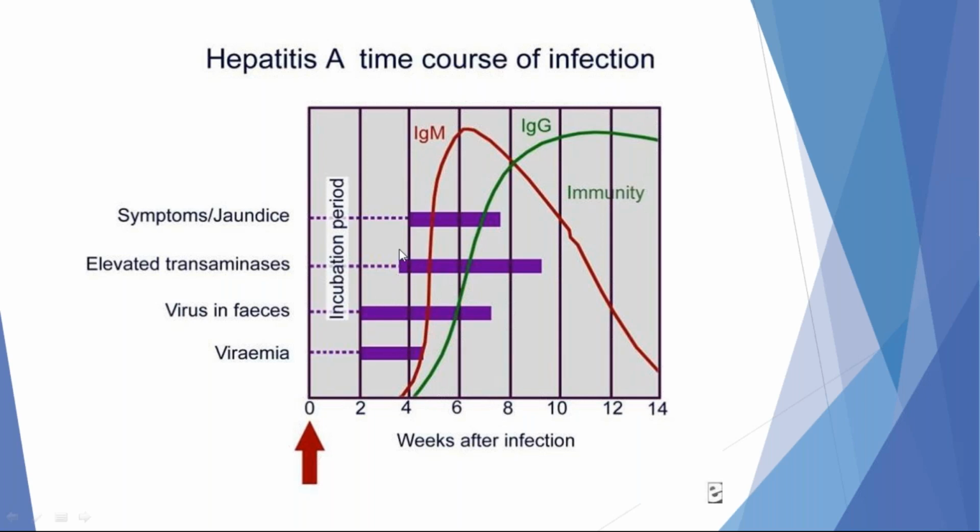That is followed by elevation of serum aminotransferases and serum bilirubin. This is a landmark. Before jaundice, we can identify the virus in blood and in feces. We can isolate the virus up to 1 week after the onset of jaundice in blood, and 2 weeks after the onset of jaundice in feces. The first antibody against hepatitis A virus to appear is IgM, followed by IgG. Once IgG appears in the blood, the patient has recovered from the infection and is not infectious to others.